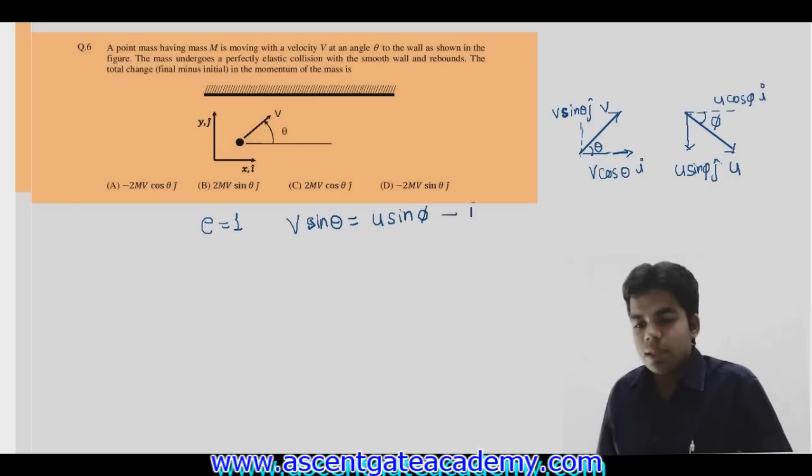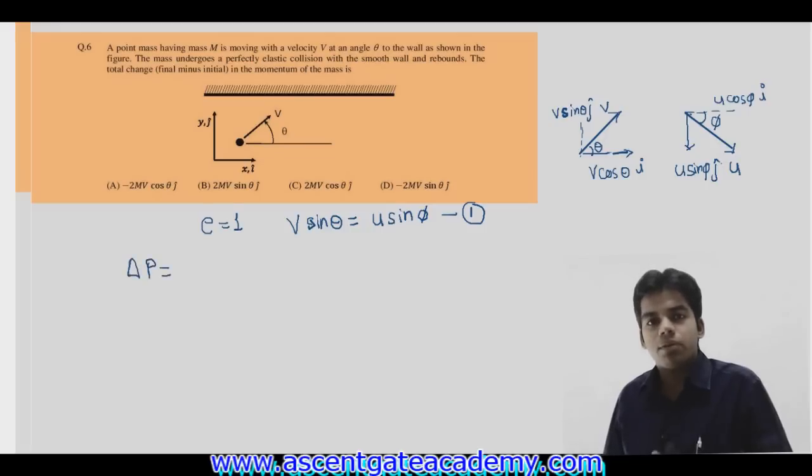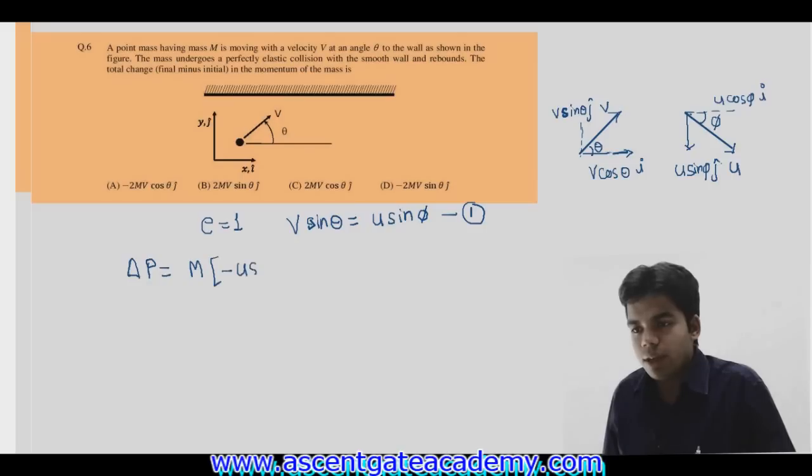Second thing, we have to determine the total change in momentum, del p. The total change in momentum will be equal to mass into change in velocity. Mass is capital M, and change in velocity is final minus initial. Final velocity is minus u sin phi into j cap, minus v sin theta into j cap.